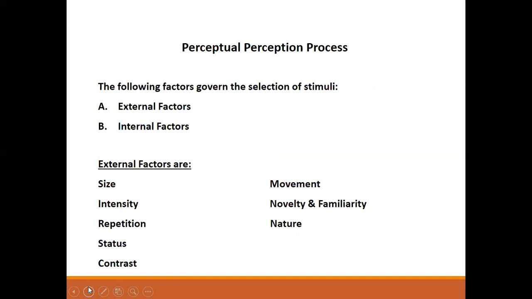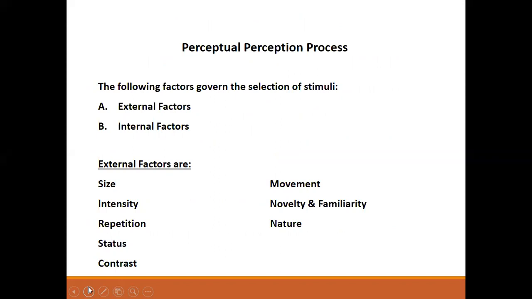The following factors govern the selection of stimuli: the external factors and internal factors. I'll take up the external factors now.